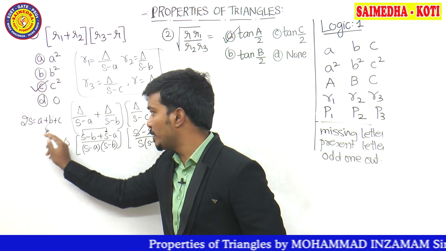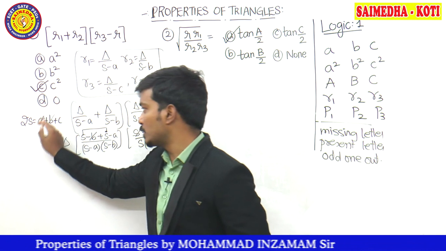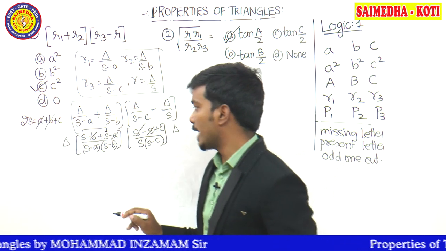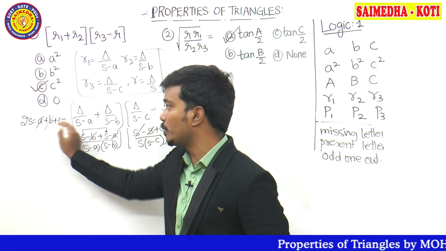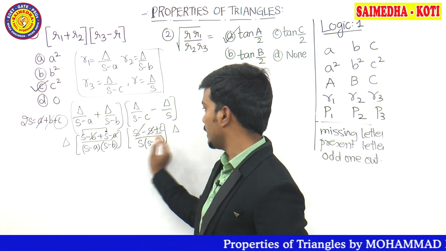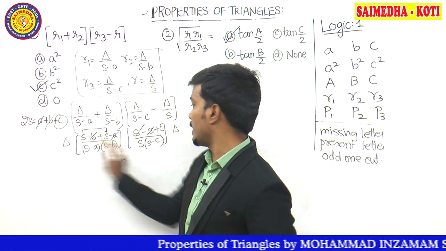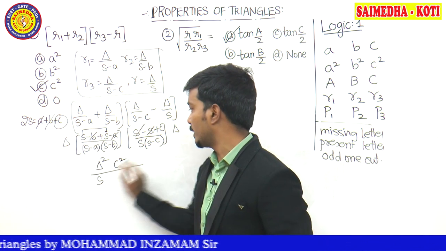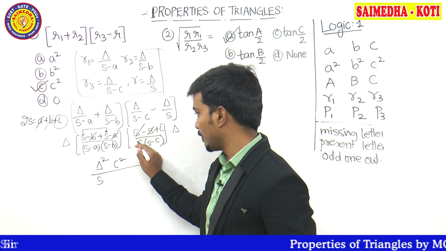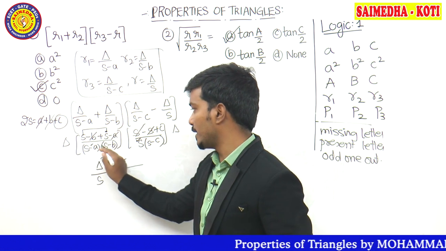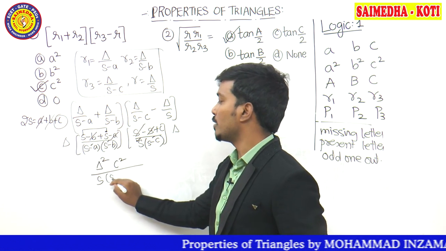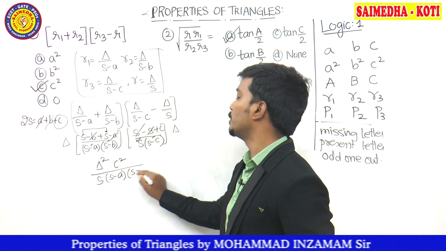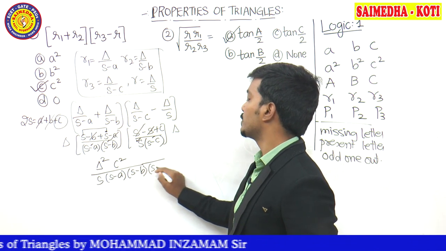Then this plus B minus B cancels. This plus A minus A cancels. So the remaining part in the numerator is only C. Here C into C becomes C square. Delta into delta becomes delta square. In the denominator, we have S into S minus A into S minus B into S minus C.